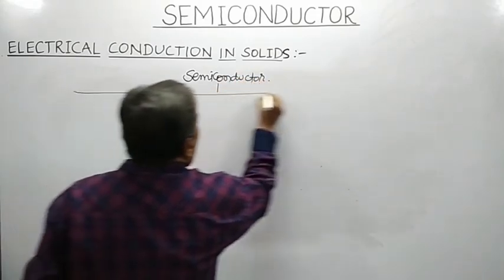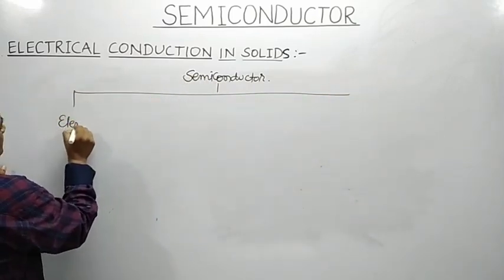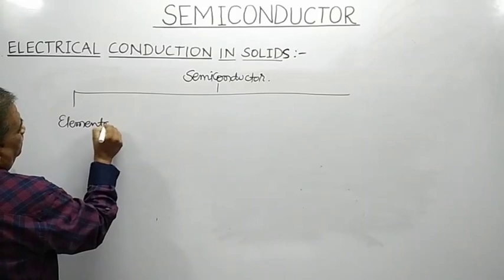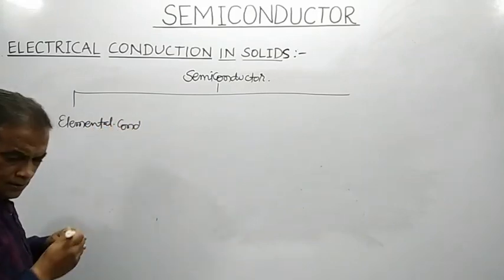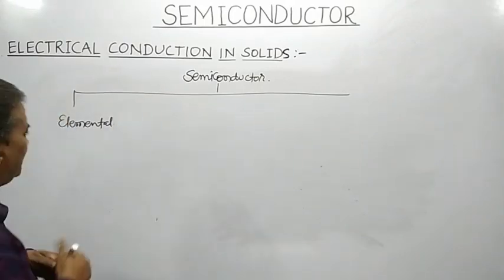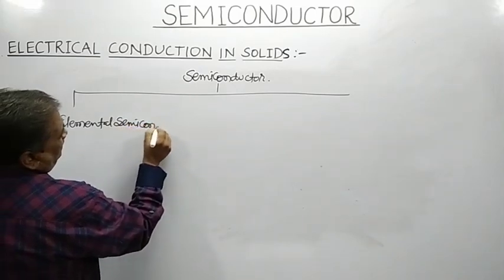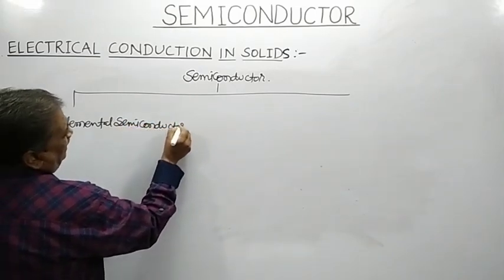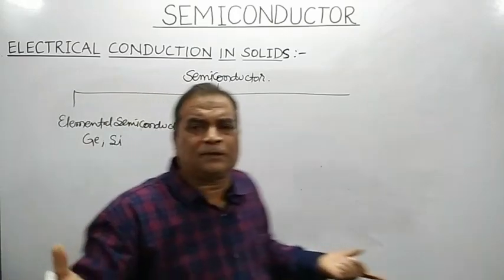The first type are known as elemental semiconductors. The elemental semiconductors are elements like germanium and silicon.